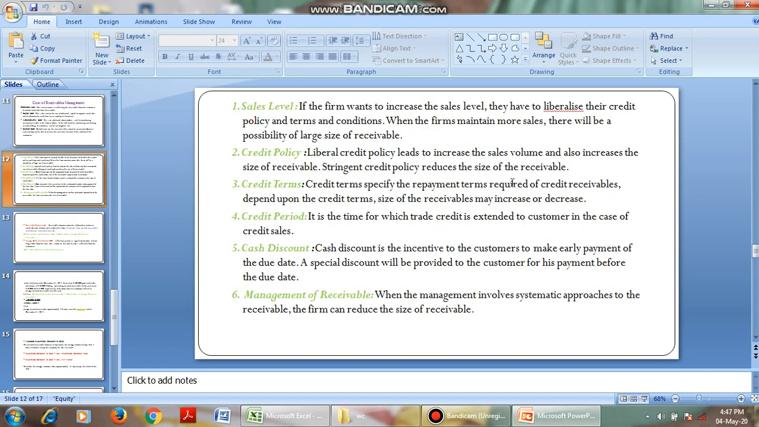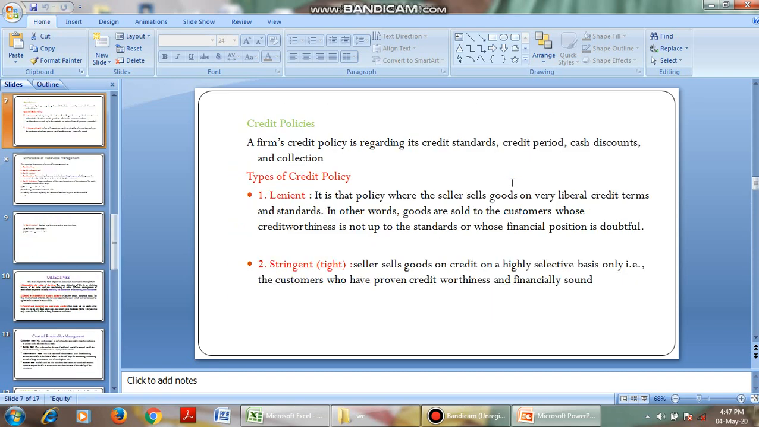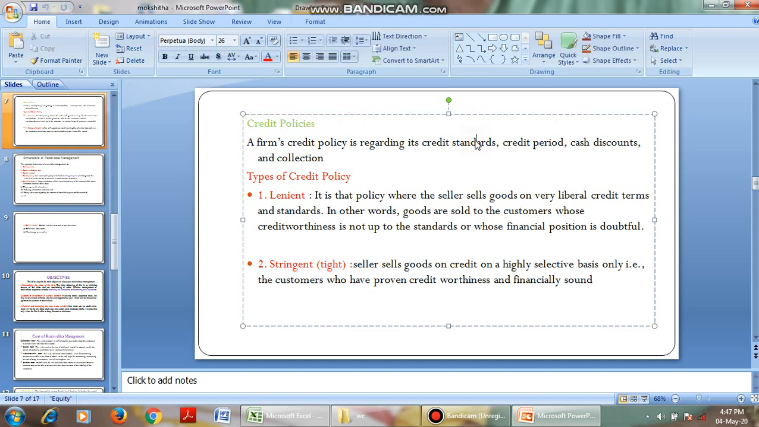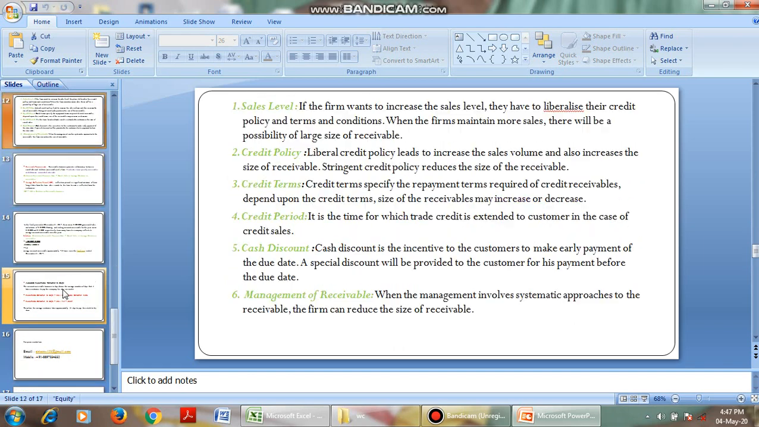Then coming to credit standards, that is credit policy. What is the credit period? That is based on our company's cash flow cycle. If our company has a good amount of cash and a good amount of current assets, then we can extend the credit period for a longer time. If our company has less cash and fewer current assets, then we will extend a shorter time period.